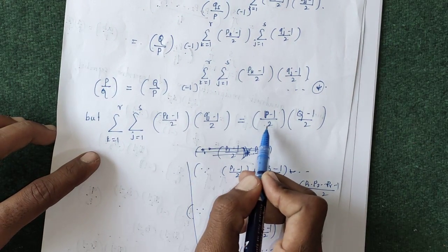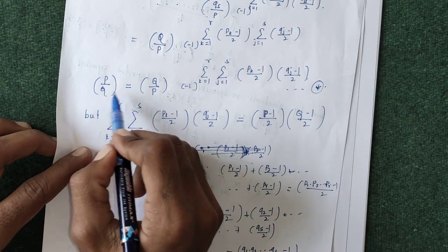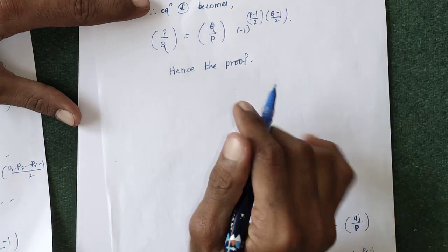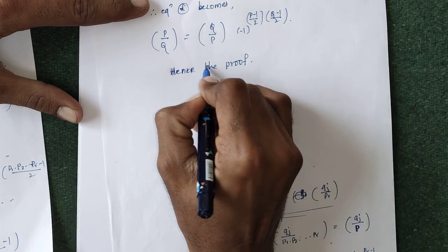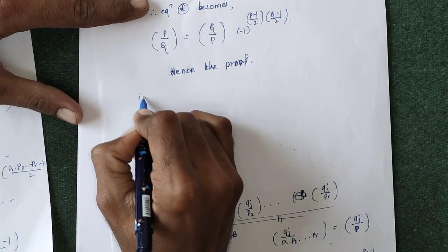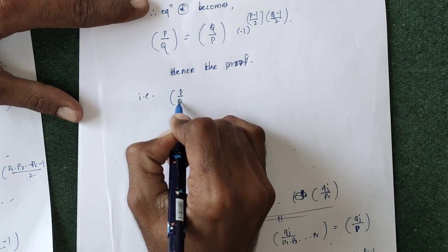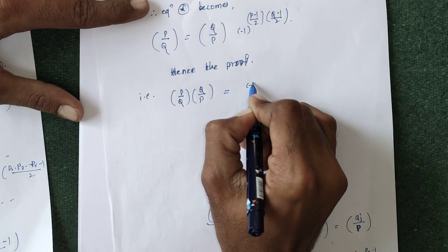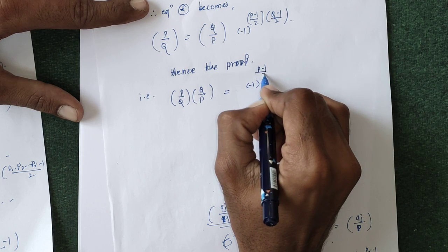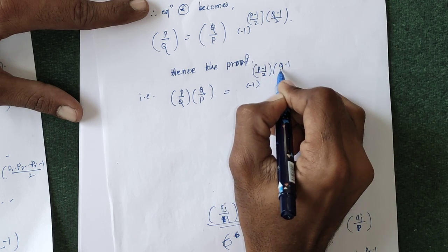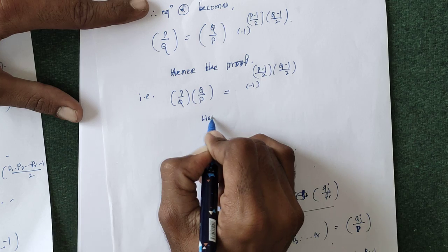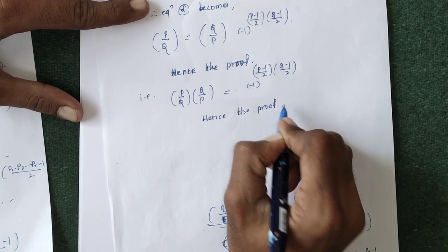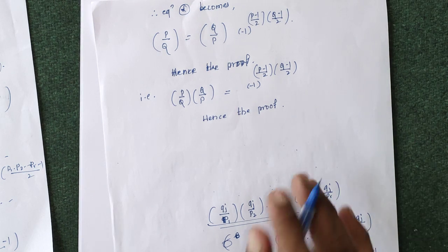So by using this in equation star, we get the Jacobi symbol of P and Q equals the Jacobi symbol of Q and P into this, that is the proof. Or we can write this as the Jacobi symbol of P and Q into the Jacobi symbol of Q and P equals minus 1 to the power P minus 1 by 2 into Q minus 1 by 2, hence the proof. I think it is clear now, hence the proof.